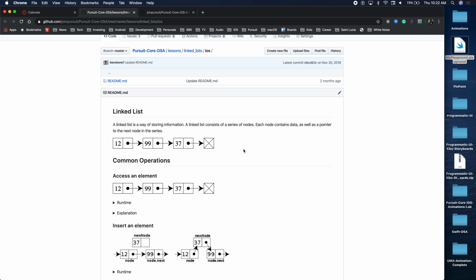What step am I missing? For example, if I want to remove 99, how do I remove 99? I have to first see 12 and take 12's pointer, the arrow, remove 99, but first connect 12 to 37 in order for me to remove 99. So drawing it out first will help. It will always help.